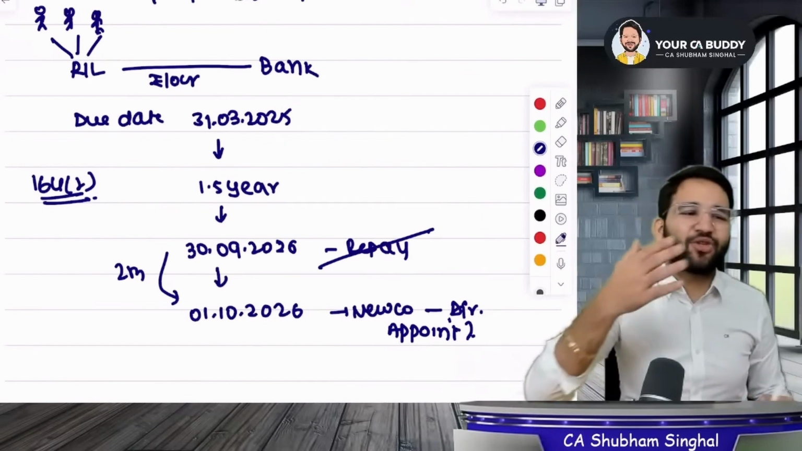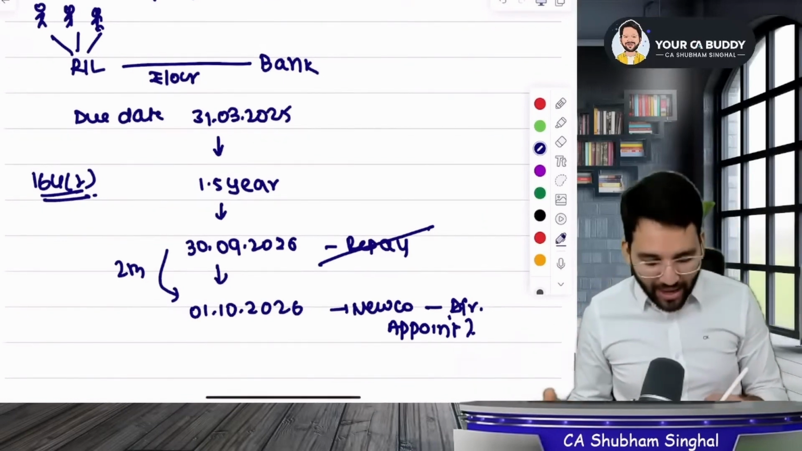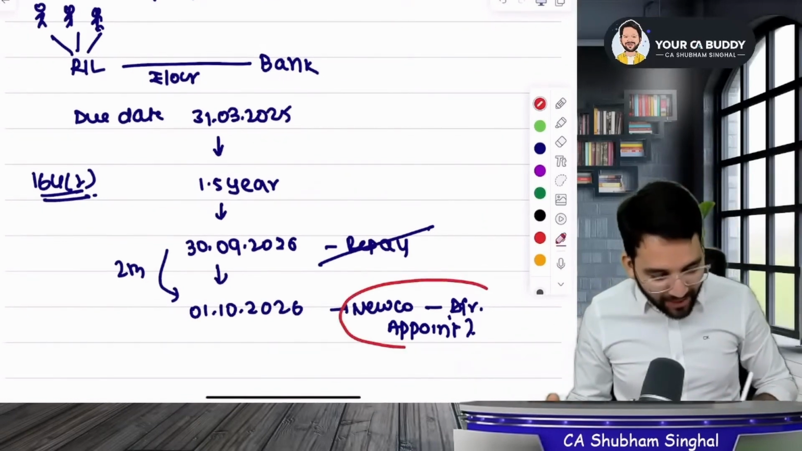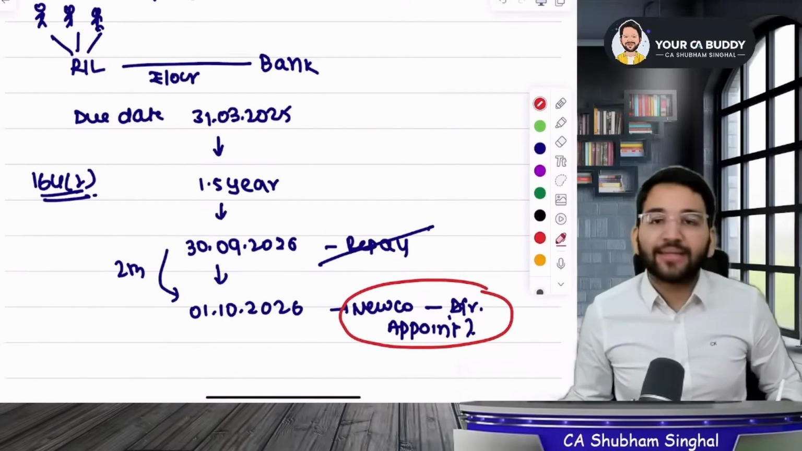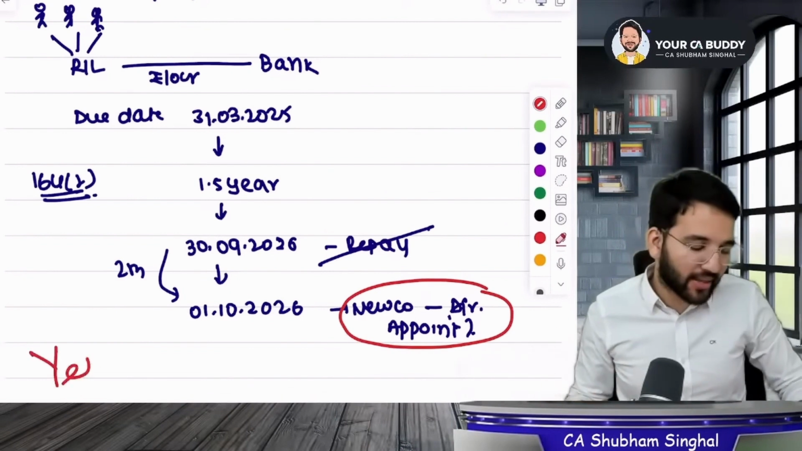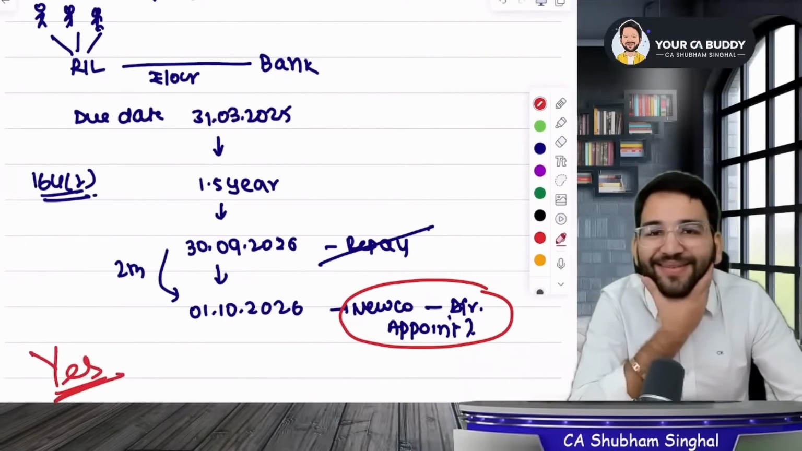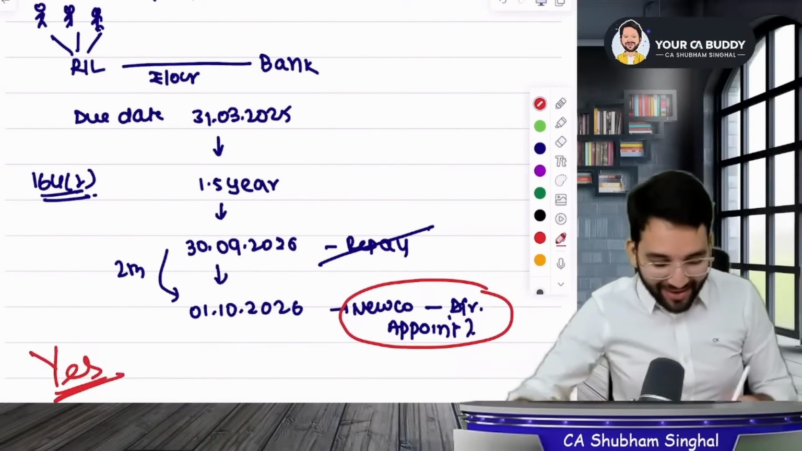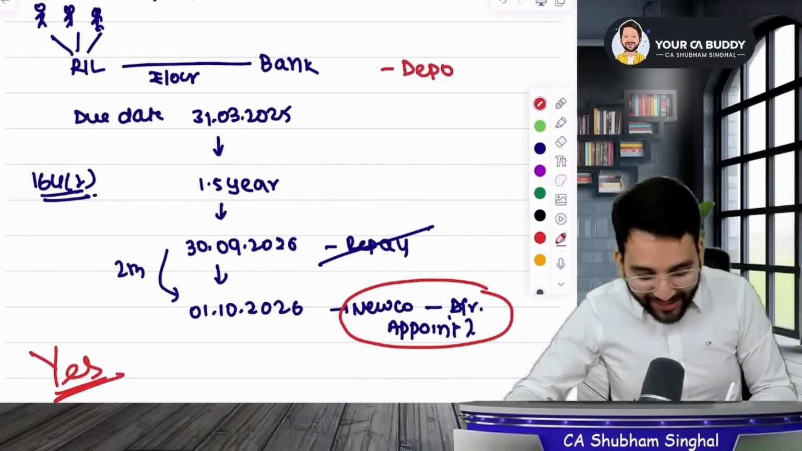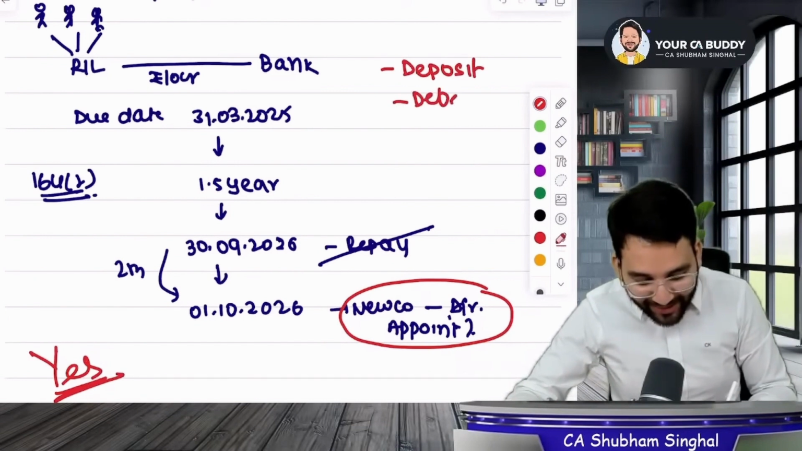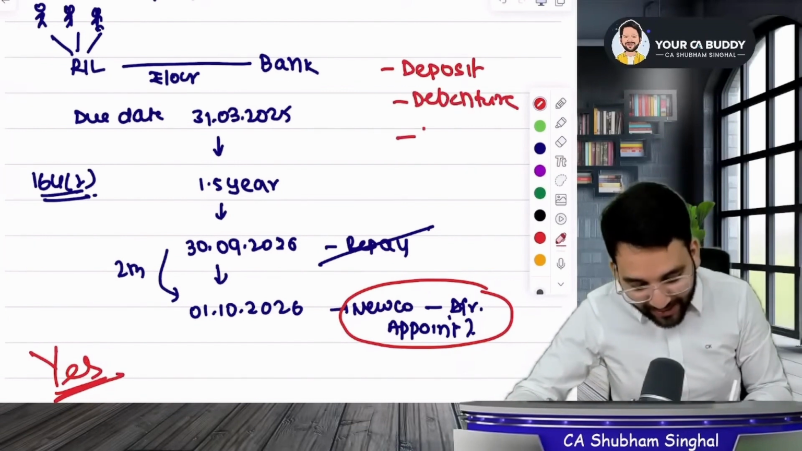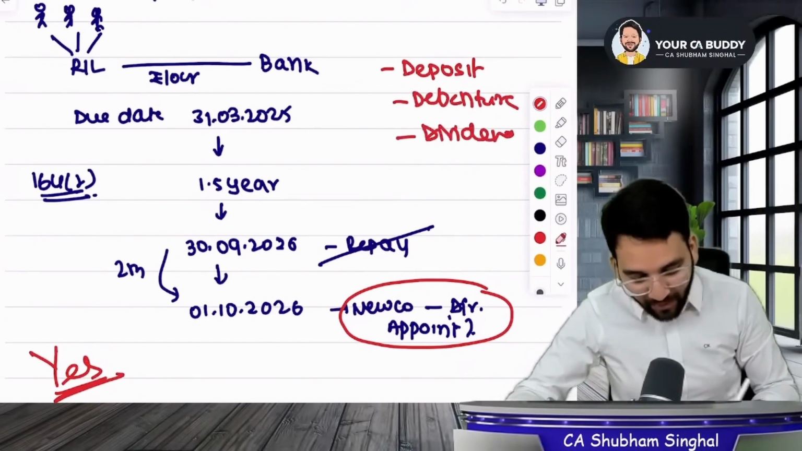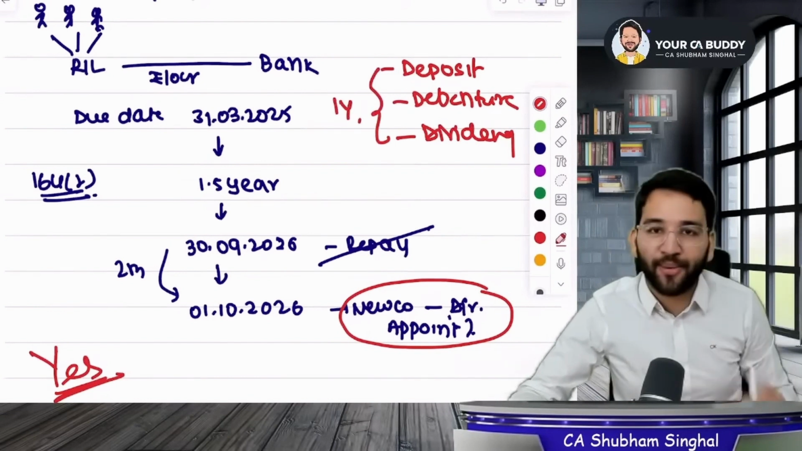Yes, sir. What kind of answers are you giving here to me? Now you tell me, can he be appointed as a director in the new company? Of course, the answer for this question is yes. What are you saying? You heard right. If you have defaulted on a deposit, it's a problem. If it's on a debenture, then a problem. If it's on a dividend, also a problem. And if all three of these have been in default for n years, then also a problem.